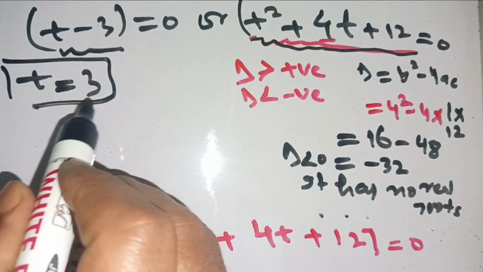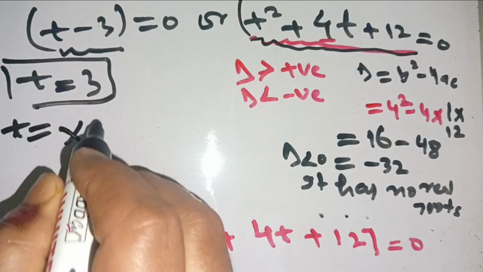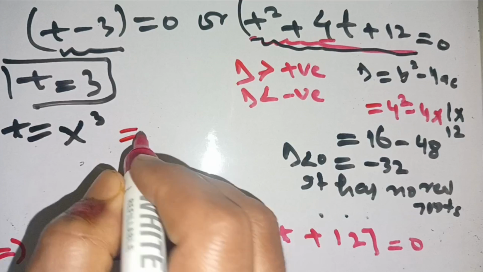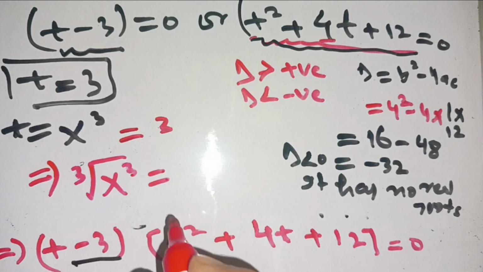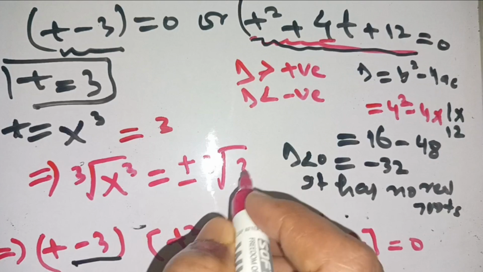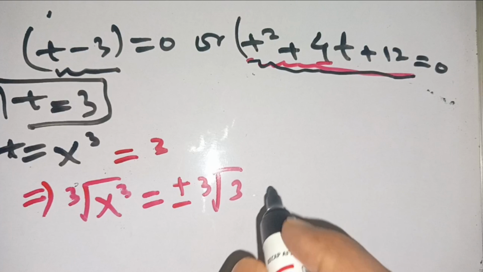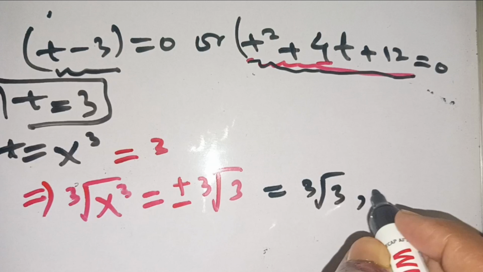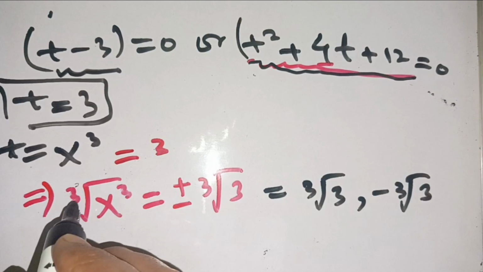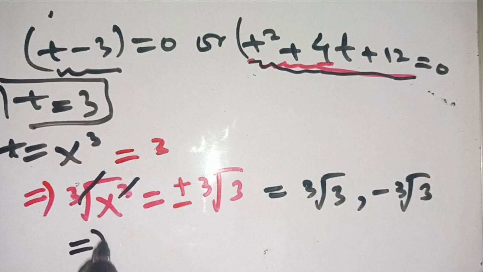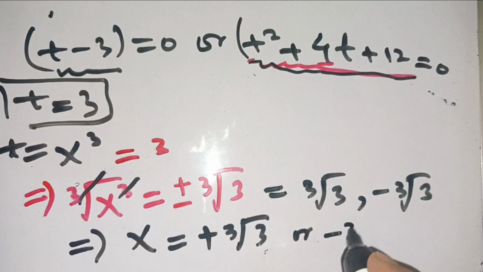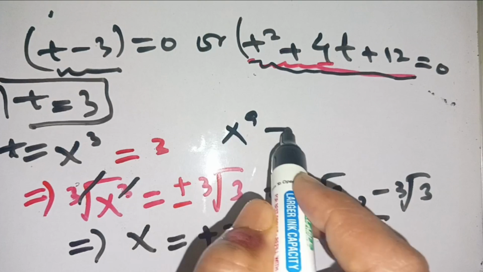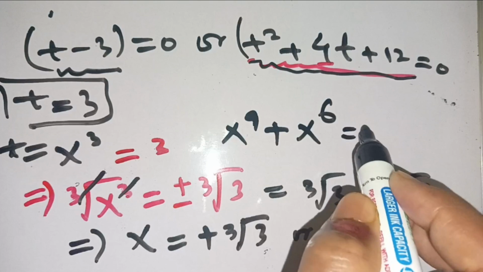Thus t = 3, but t = x^3, which means x^3 = 3. Taking the cube root on both sides, we get x = cube root of 3, or -cube root of 3, which is the required value of x that satisfies our equation x^9 + x^6 = 36.